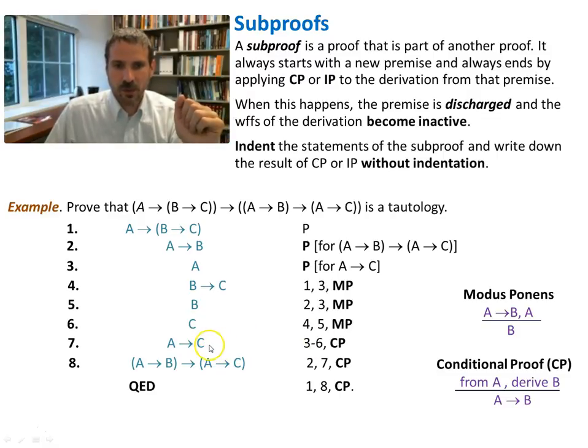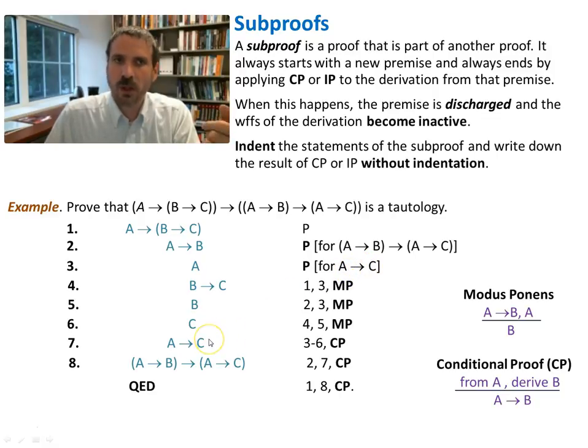So every time you come back out, you have to correspond the conclusion here with a use of CP with a premise that you've introduced to the system that specifically calls out that implication as what your goal was. And then here I've introduced a new premise for this whole consequent over here, so I pull that back out. So now this A implies B gave me this line, and then I'm done with the whole thing. 3 CPs here in a row.